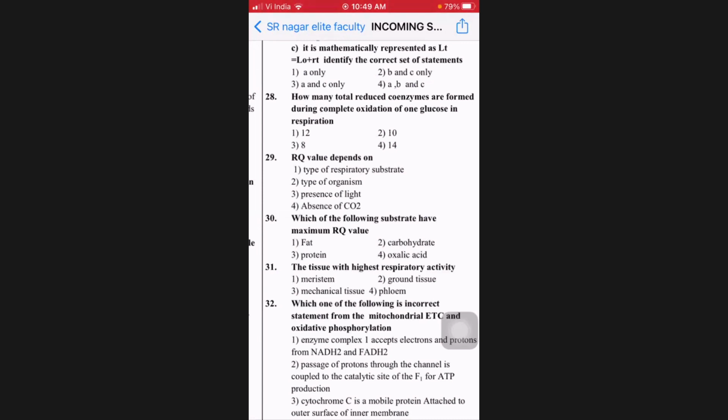During glycolysis, 2 NADH we have. During the link step, 2 more NADH, so 4. During the TCA cycle, 6 NADH. So the total becomes 10 NADH. Then we also have 2 FADH2 from the TCA cycle. 10 plus 2. Okay, sir.